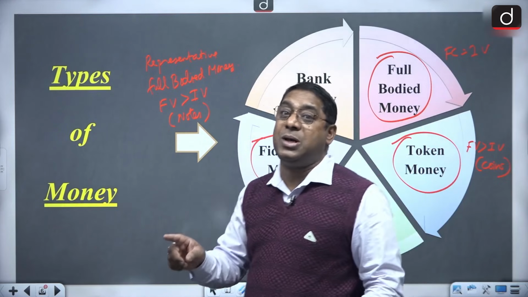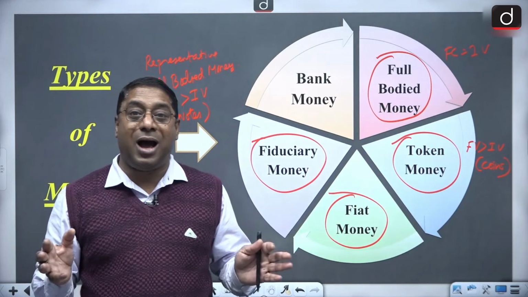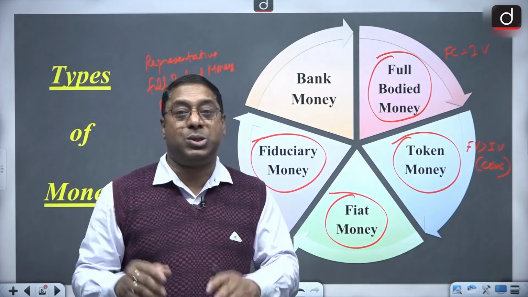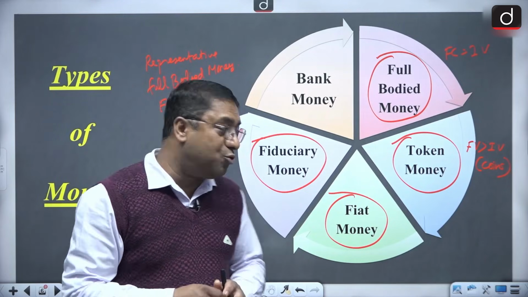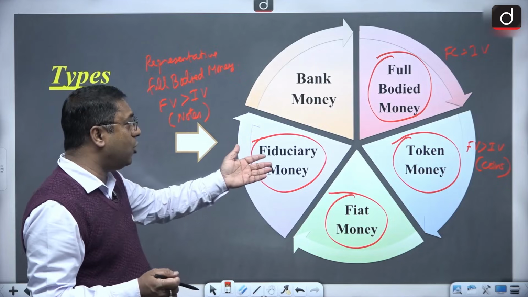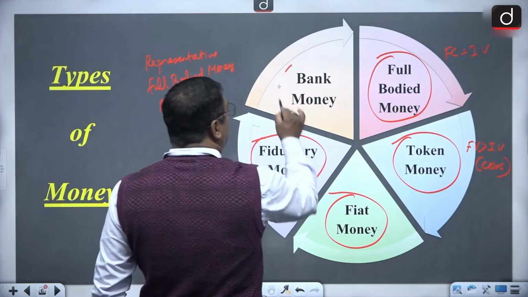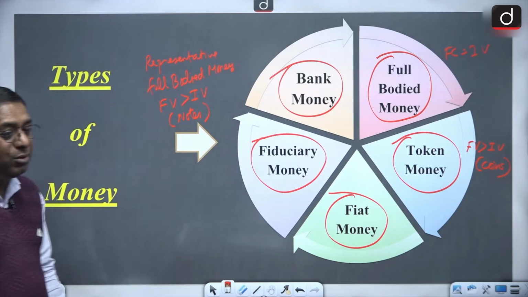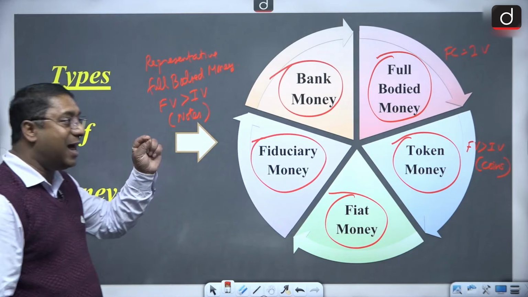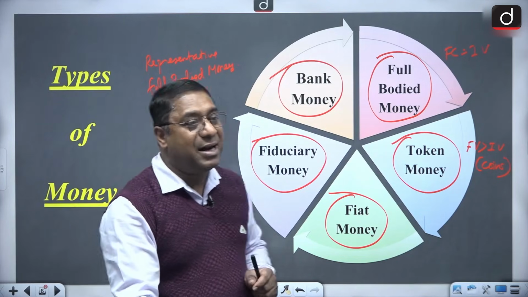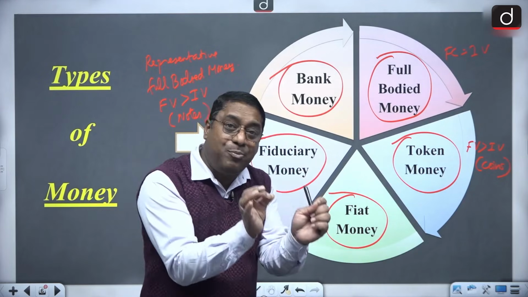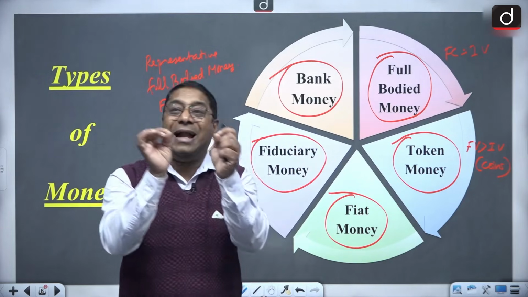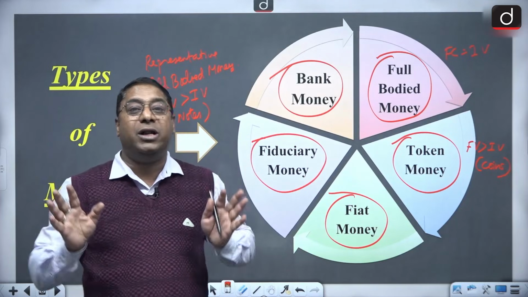Instead, these checks are what? These checks are instruments of money. They are basically the instruments with regard to money. Chalo, we'll talk about that. Then the bank money. I have already told you that bank money is nothing else but the demand deposits with the bank, and that can be withdrawn or transferred on demand.